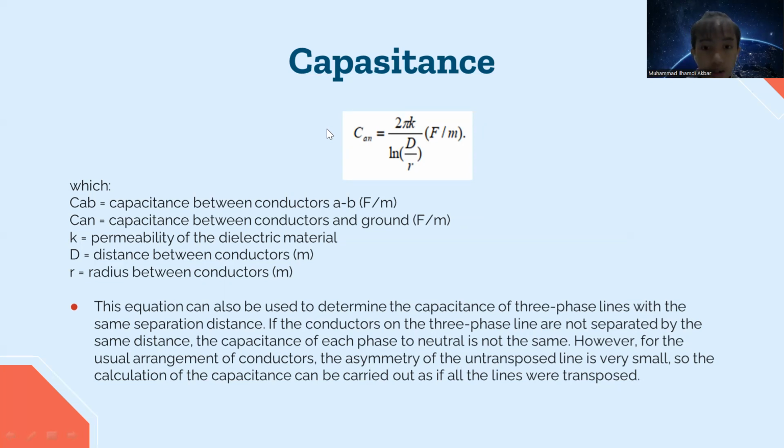If the conductors on the three-phase line are not separated by the same distance, the capacitance of each phase to neutral is not the same. However, for the usual arrangement of conductors, the asymmetry of the untransposed lines is very small. So the calculation of the capacitance can be carried out as if all the lines were transposed.